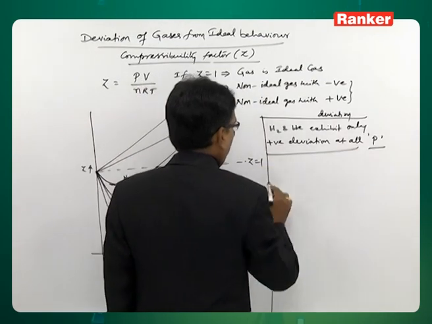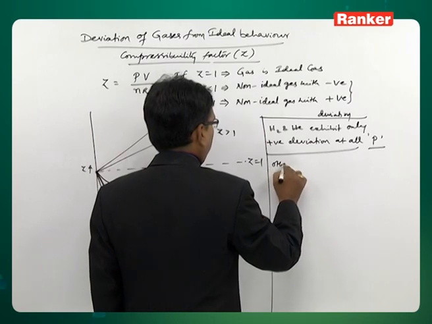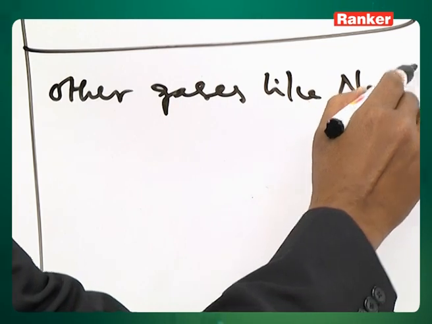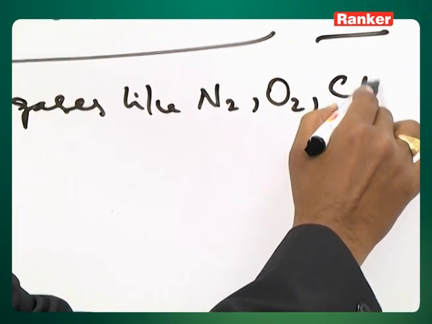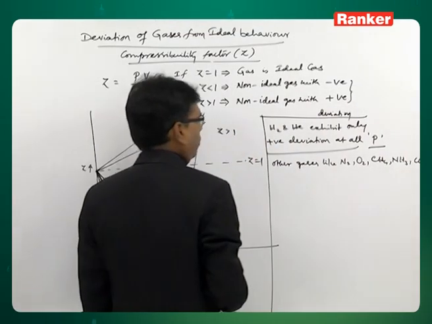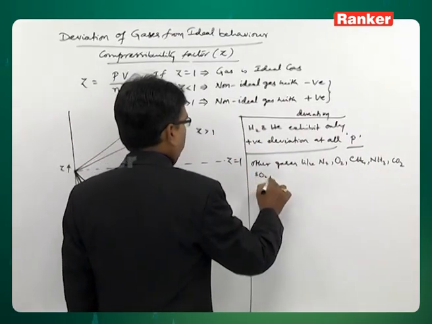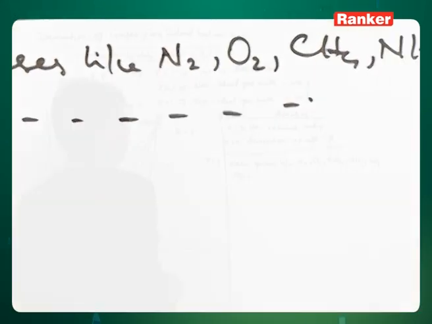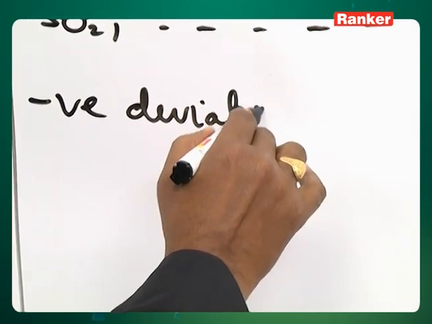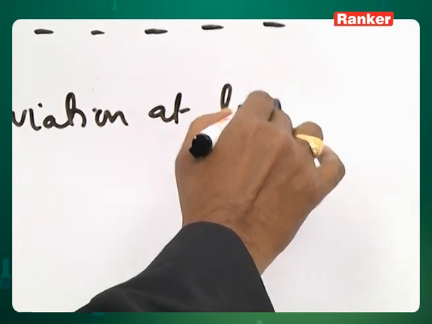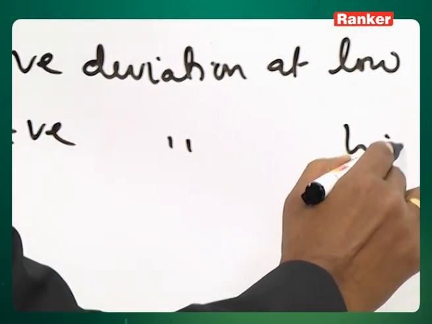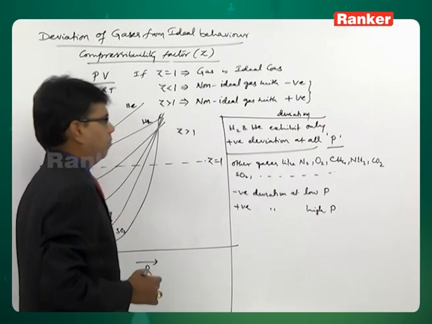Other gases like nitrogen, oxygen, methane, ammonia, carbon dioxide, sulfur dioxide all exhibit negative deviation at low pressure and positive deviation at high pressure.